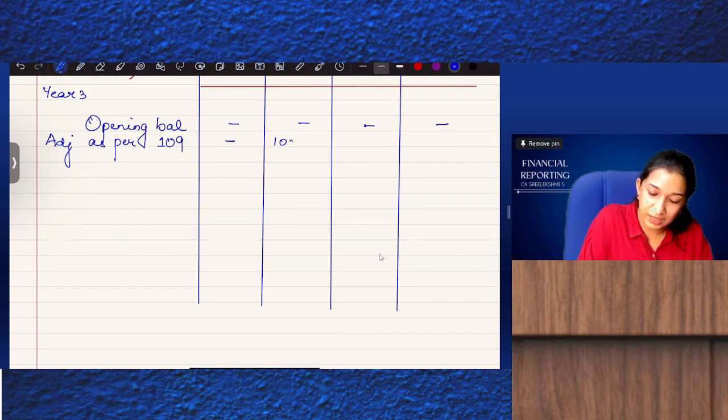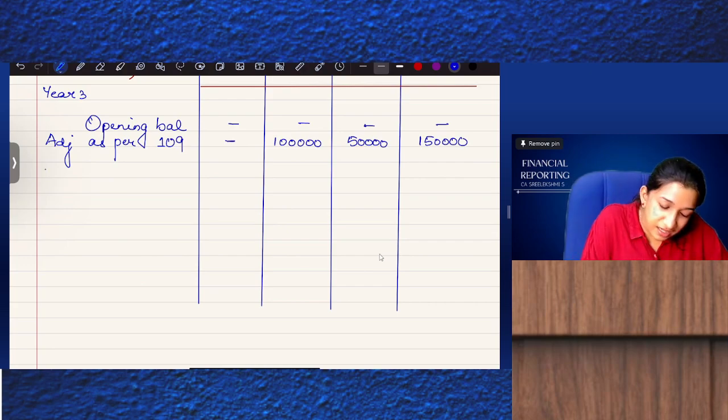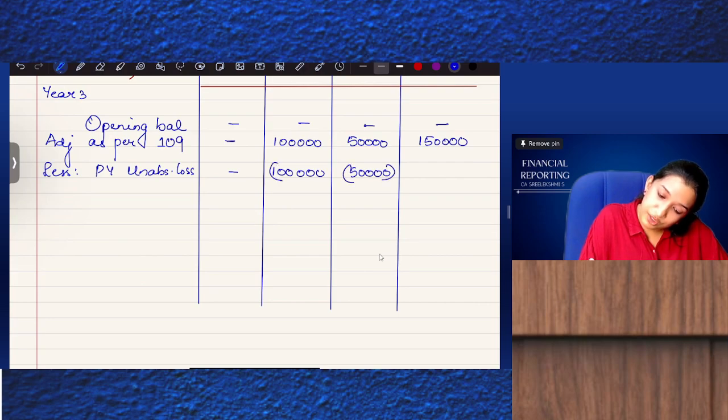Preference share value increased by 1 lakh. Loan balance increased by 1 lakh. So we got a carrying value of 1,50,000 against which previous year's loss. There is no current year loss. Previous year unabsorbed loss of 1 lakh and 50,000 will be adjusted. Okay.